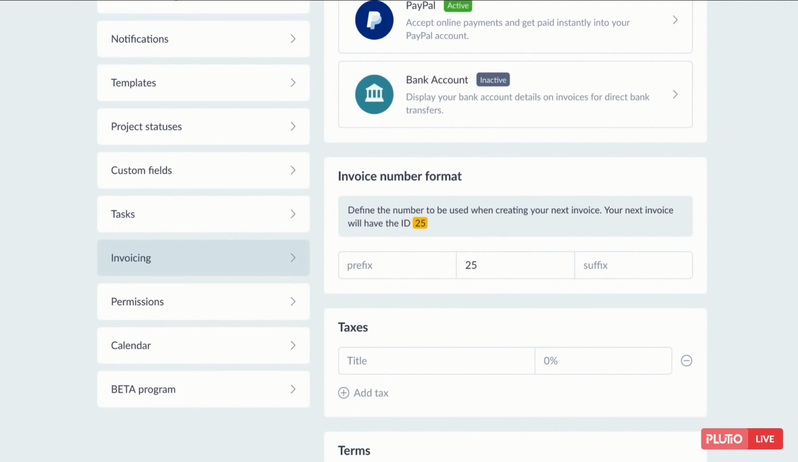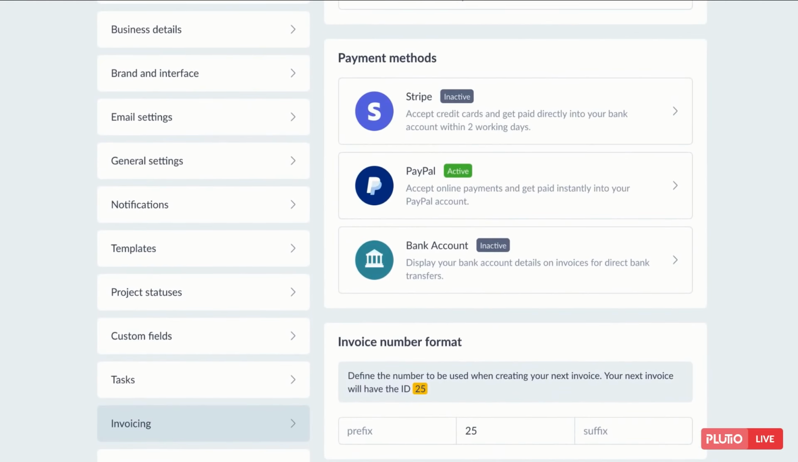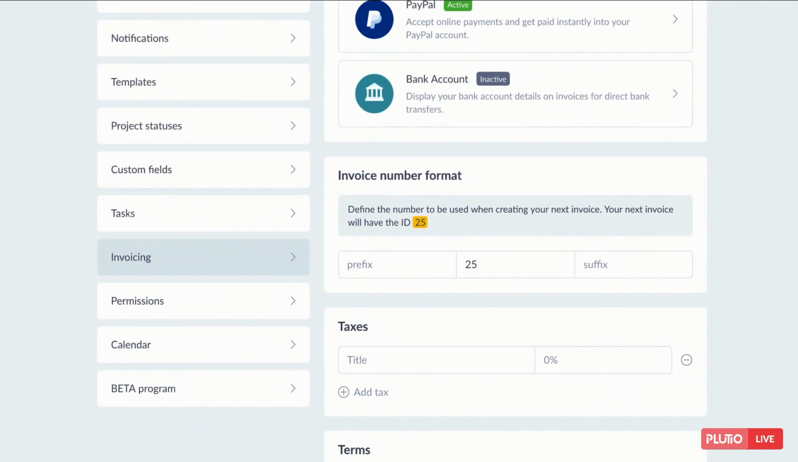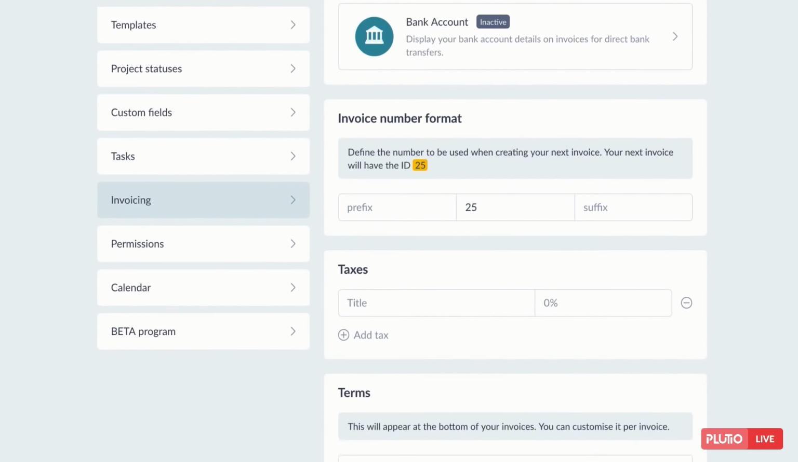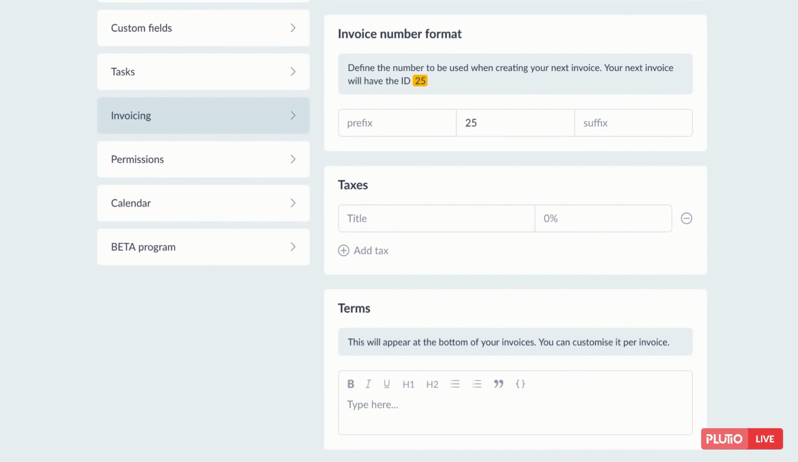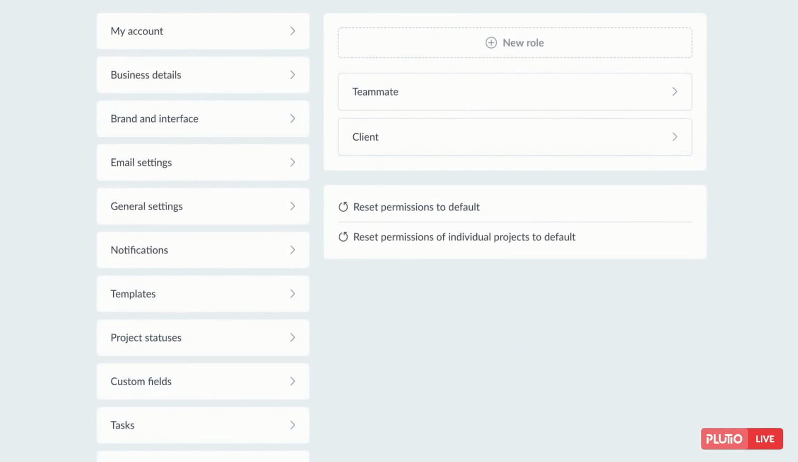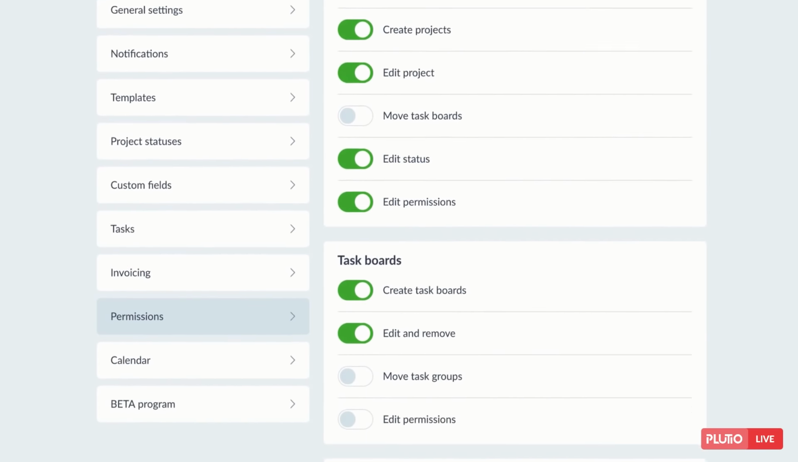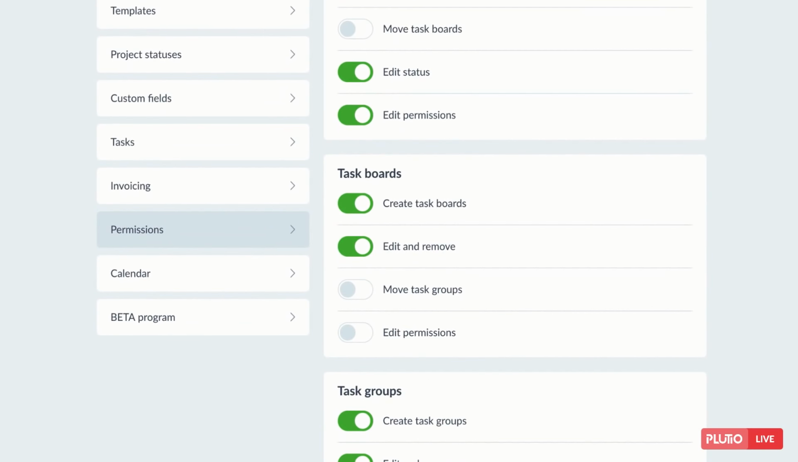Invoicing. Set up payment methods to accept payments when sending invoices. Customize the number format of your invoices. Add or update your taxes. Attach a terms or a note section to all of your invoices. Permissions. Customize the level of permissions of everyone involved in your business. Create and manage user roles and set different levels of permissions for them.